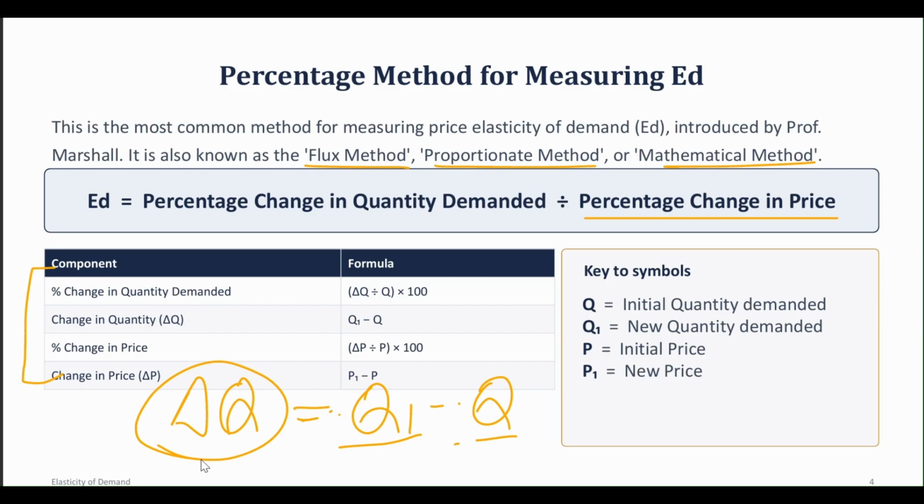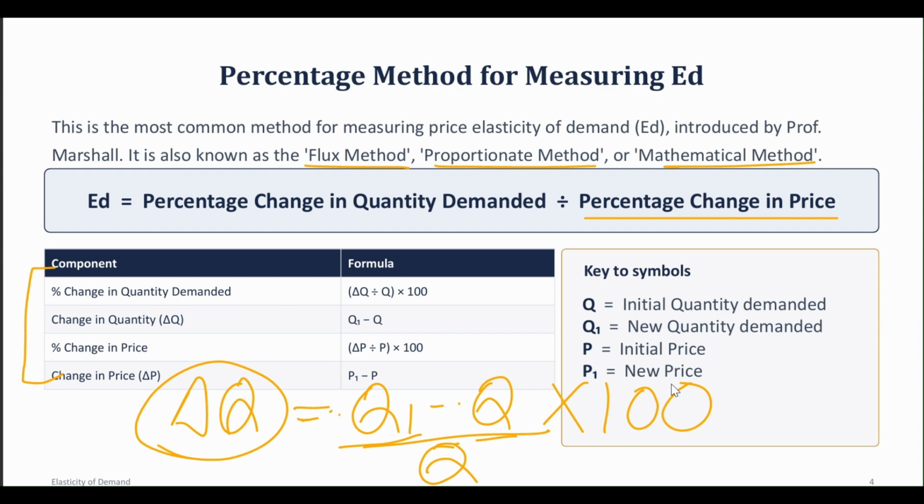Okay. So when I need to calculate change in quantity, I subtract my initial quantity from my new quantity, and then I divide it by my initial quantity and multiply it by 100, and I get my percentage change in quantity demanded.